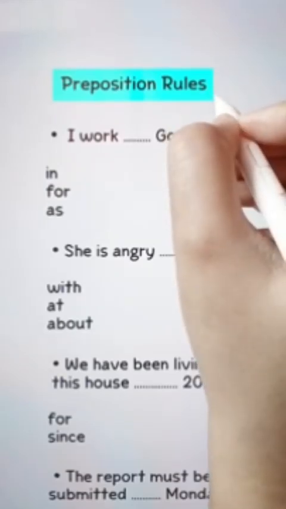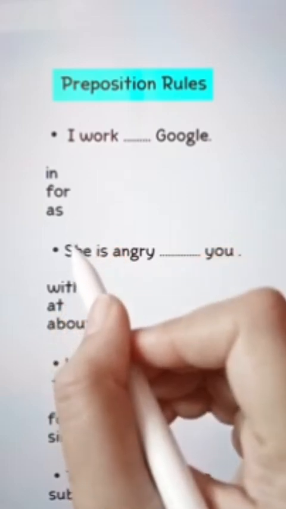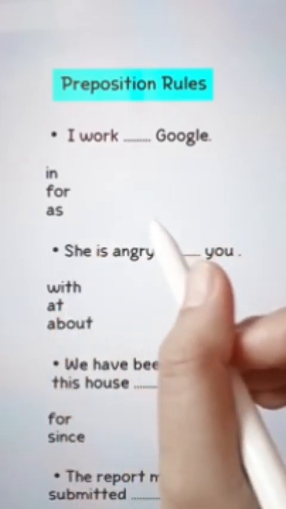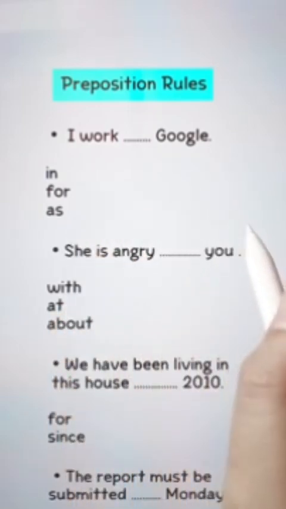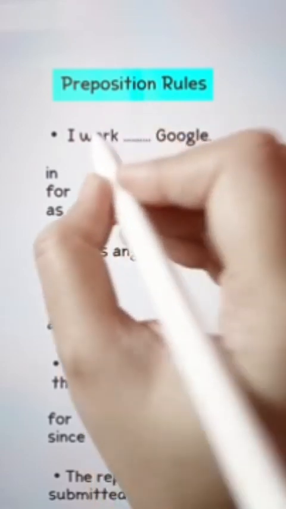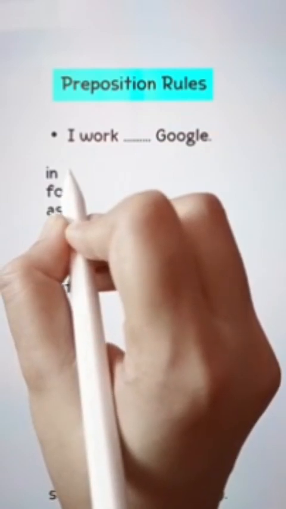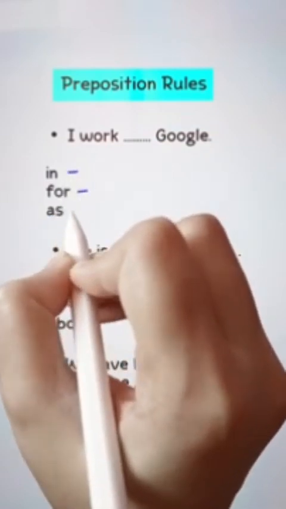Hello learners, today we are going to learn about some preposition rules. I have given some example sentences and we are going to see the tricks behind using these prepositions. So let's get started. I work blank Google: in, for or as.